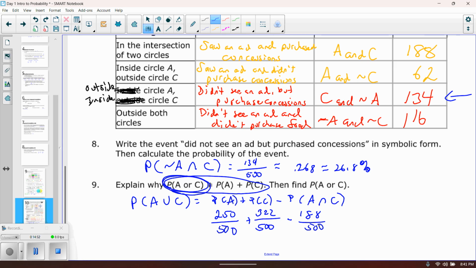Doing some quick math in the calculator there, that works out to be 384 out of 500. And that is the probability of the OR statement, probability of A or C occurring. So one or the other.